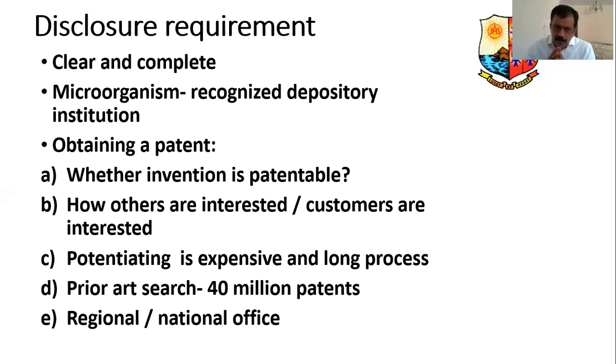Now, what are the things you have to write in that? The content he writes should be very clear and complete. I told you, a common man who can read English must be able to understand and must be able to reproduce the same thing. That should be the way he has to write it.